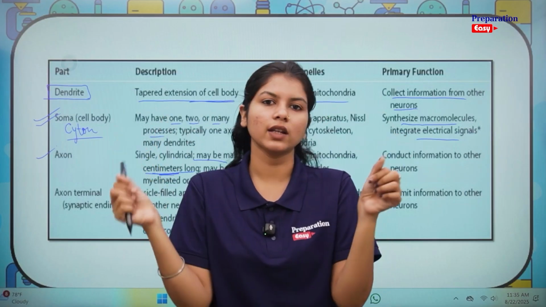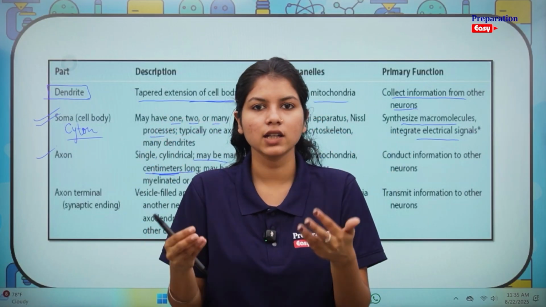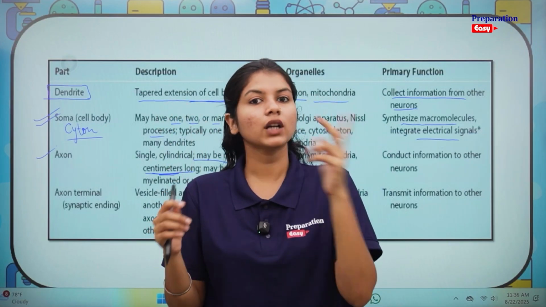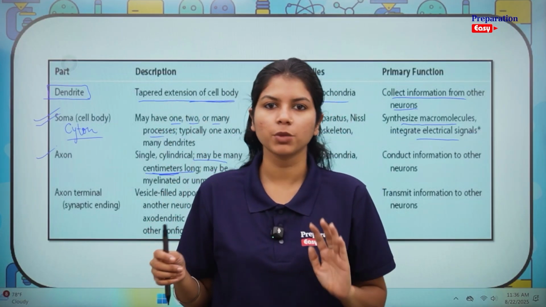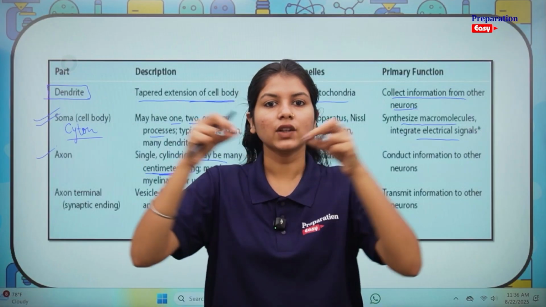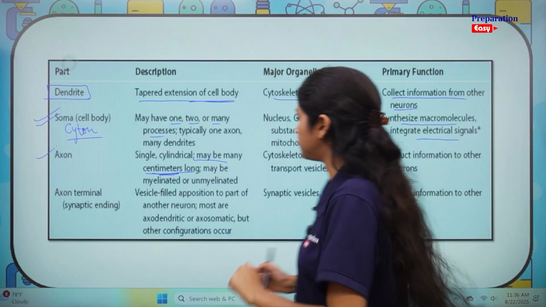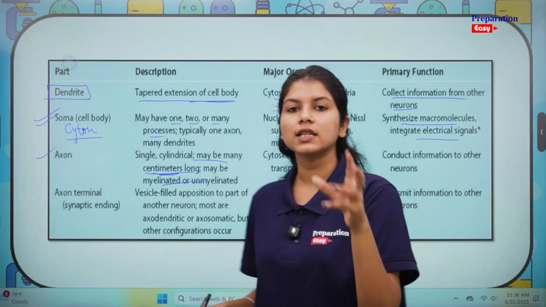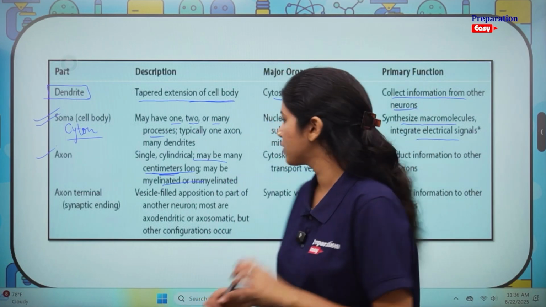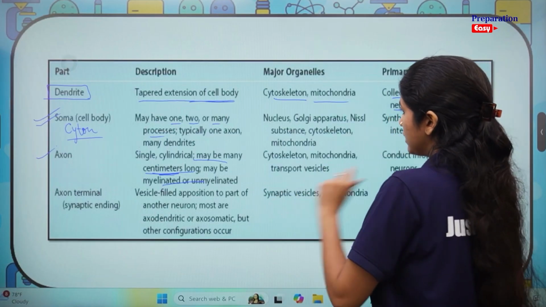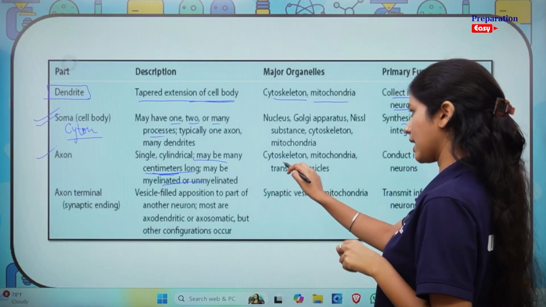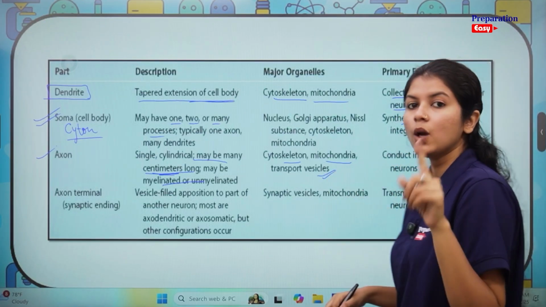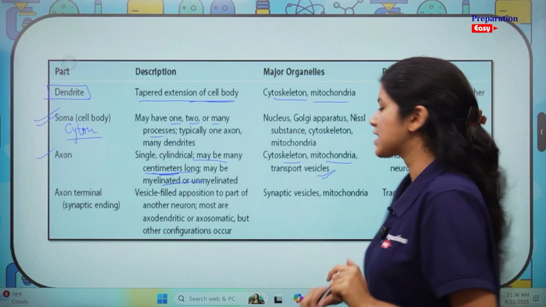It's just that the thickness is very small, so we can't really see them, but I hope you can see its length in comparison with other cells. The other cells are just a few micrometers big, but a nerve cell can be up to a few centimeters long as well. It may be myelinated or unmyelinated depending on whether the Schwann cells are secreting the myelin sheath or not, right? What are the major organelles here? Since it's a small passage, it has a cytoskeleton, mitochondria and transport vesicles. Transport vesicles are important. We will study about them when we study synapse.